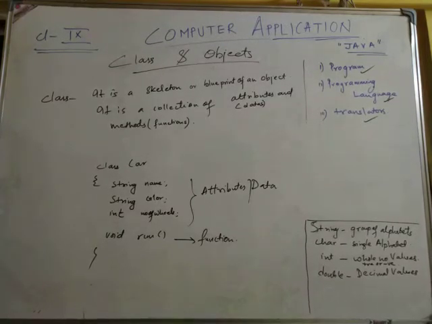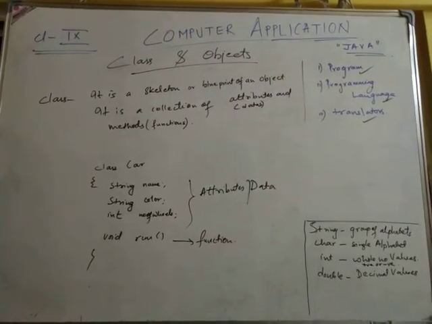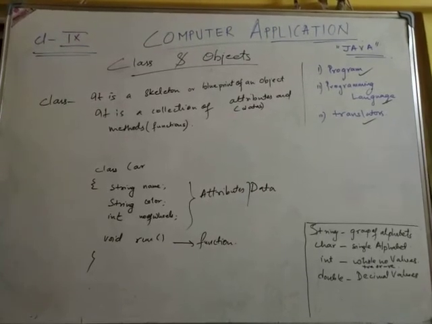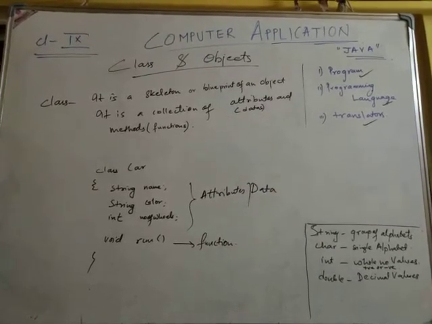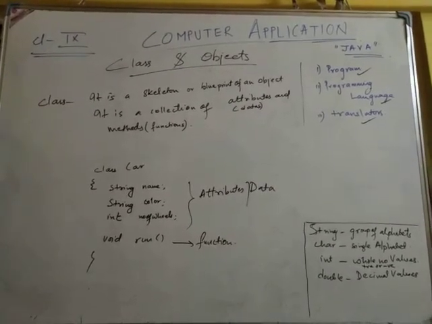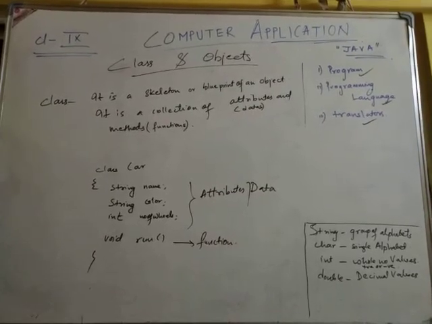Okay, understood? It is also called a collection of attributes and methods. So if we take this example, you can see a car will be having a name, a color, and the number of wheels, and it can run. So these are the things a class car should have, a skeleton of an object. Clear? So this is what a class is.